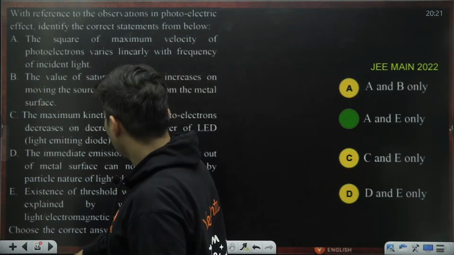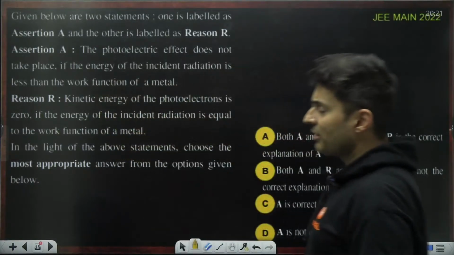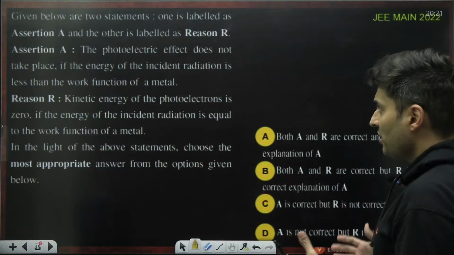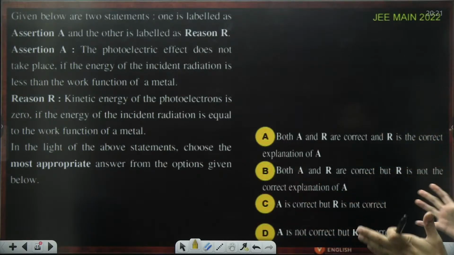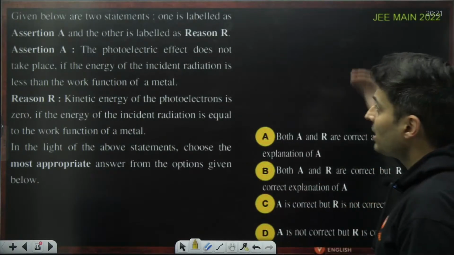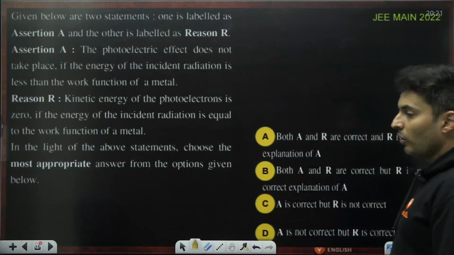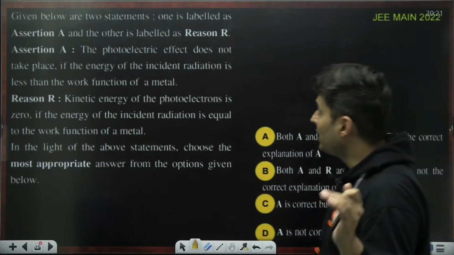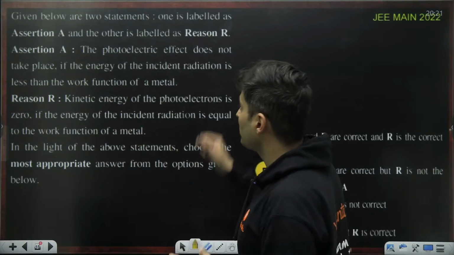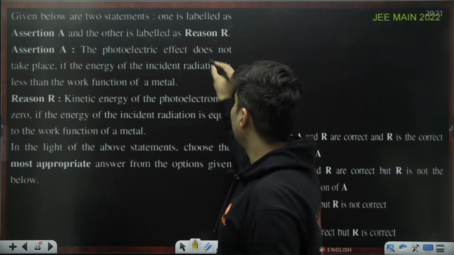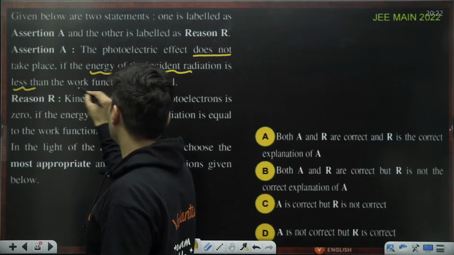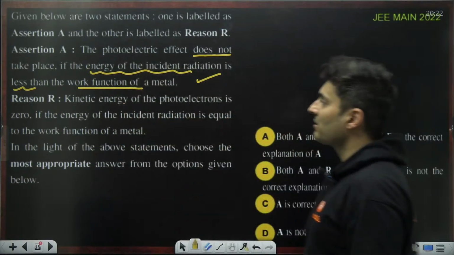Okay. So moving on to the next one. This is also statement based. Given below are two statements. One is labeled as assertion, other is labeled as reason. Assertion says photoelectric effect does not take place if the energy of the radiation is less than the work function of the metal. What do you think? Yes, if the energy of the radiation is less than the work function, then it does not occur. So definitely this is correct. Definitely assertion is correct.